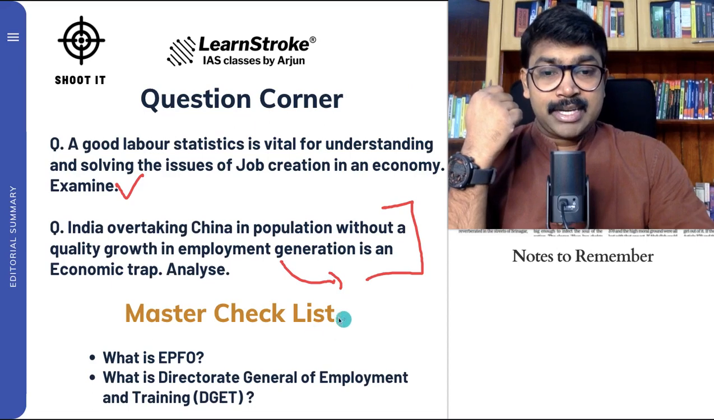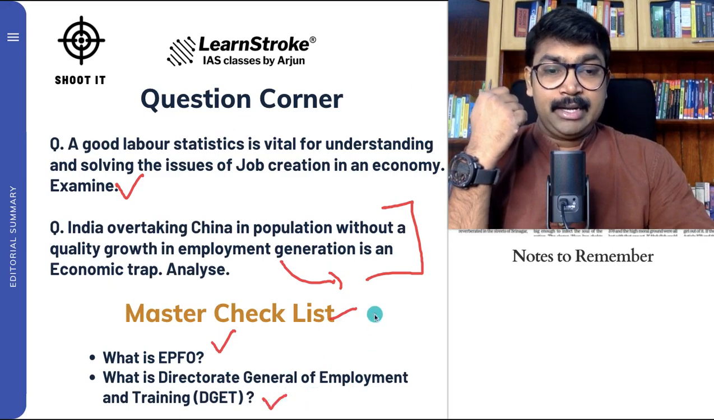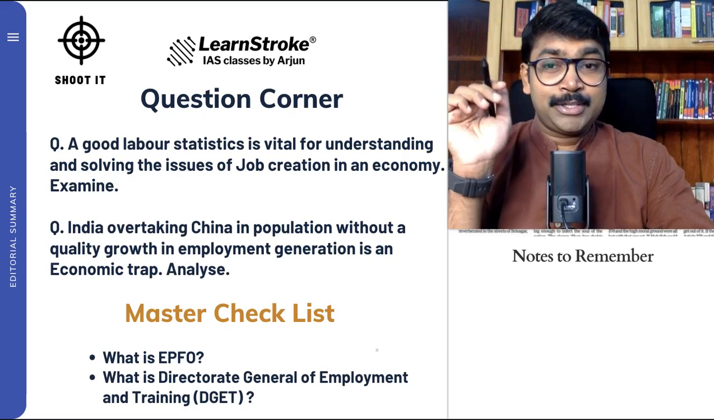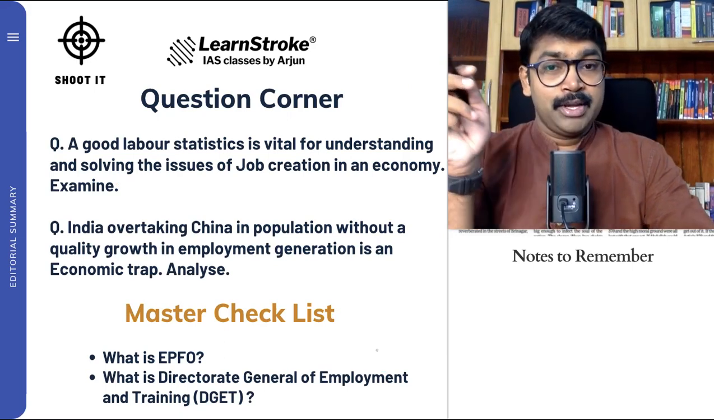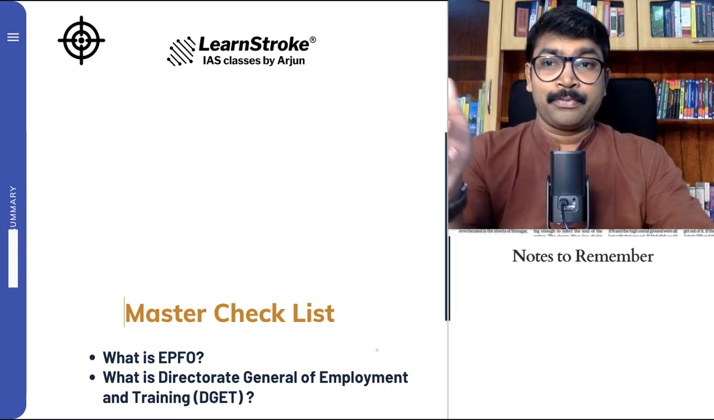So, master checklist for 2024: know what is EPFO and what is the Directorate General of Employment and Training, DGET. Something that you can definitely remember for this. So please do remember all these concepts. We have discussed close to 10 to 15 questions for mains and other important master checklist items also.